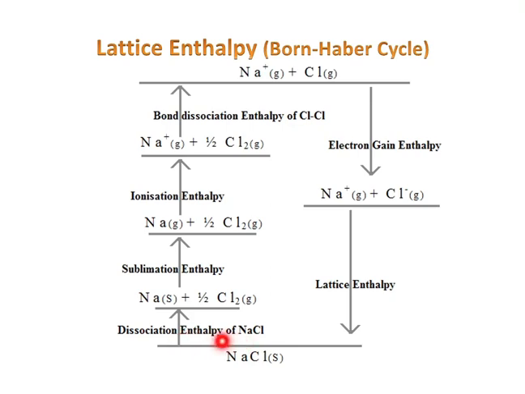NaCl solid state dissociates into Na solid state plus half Cl2 gaseous state. The enthalpy involved is the dissociation enthalpy of NaCl. If it reverses, that is Na plus Cl2 gives NaCl, it means formation enthalpy. That is, the sign also reverses. So dissociation enthalpy equals the negative of formation enthalpy. Dissociation enthalpy of NaCl is equal to Na plus half Cl2.